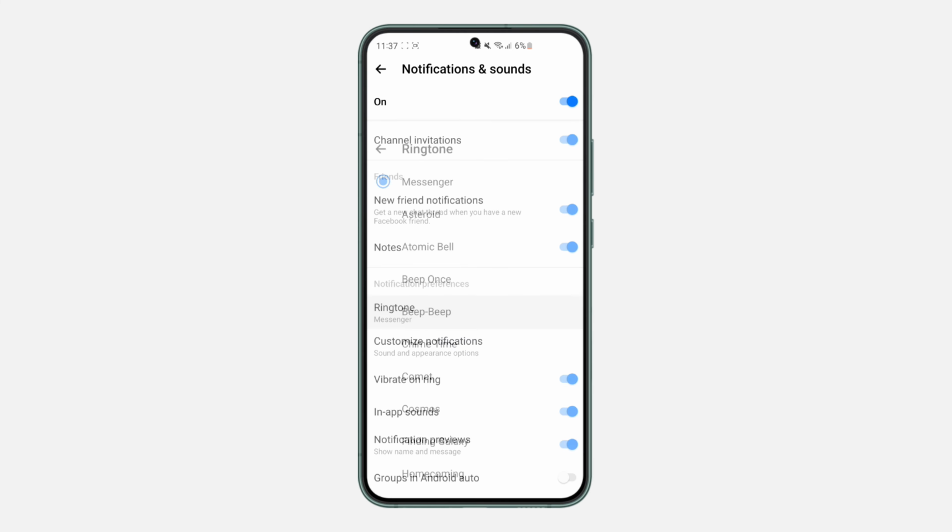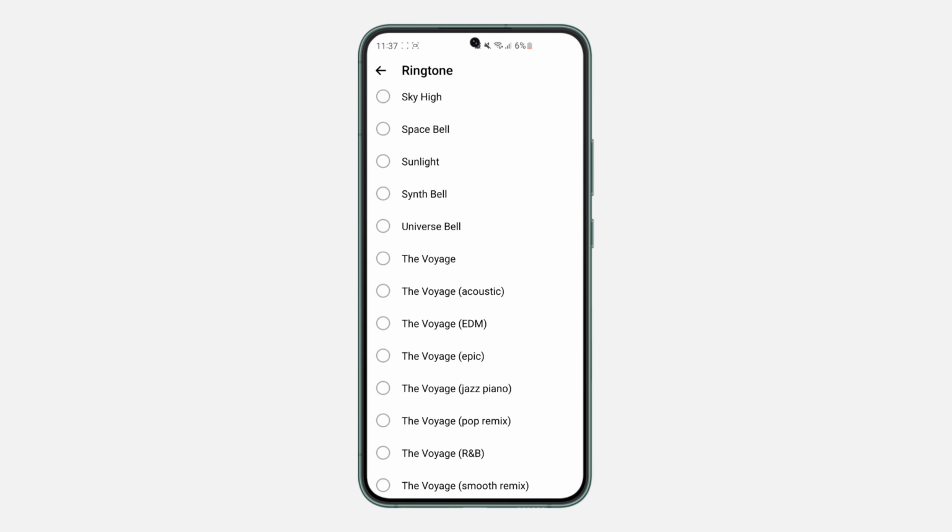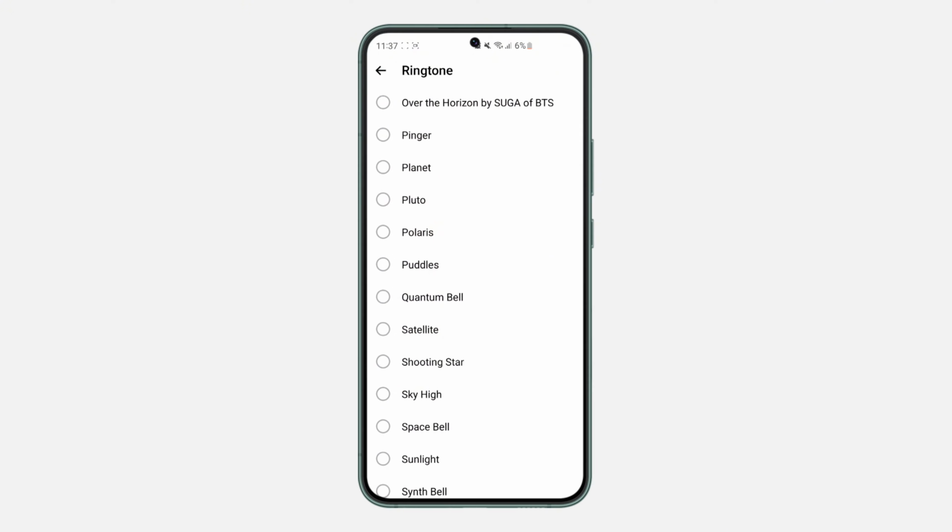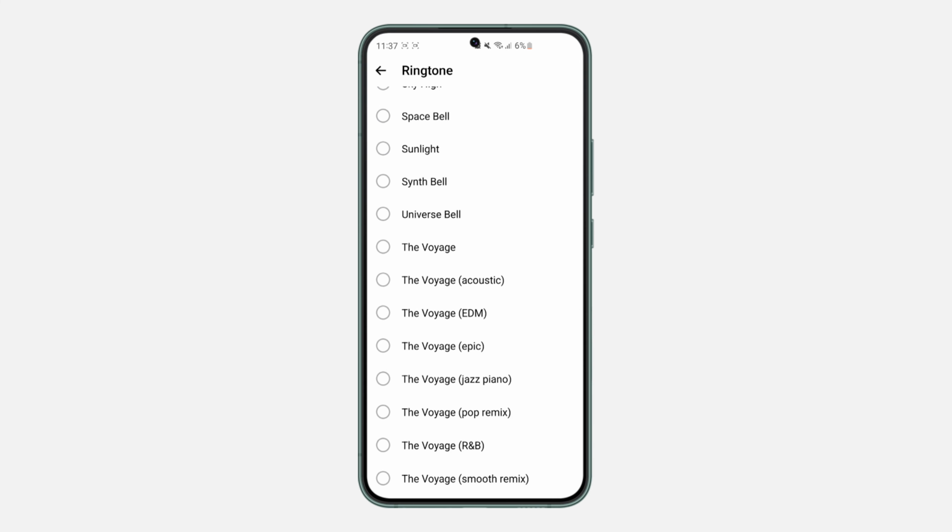So click on that. Once you click on ringtone, you are going to see different ringtones that you can use right here. You can also select the default ringtone by clicking on Messenger. So depending on your choice.